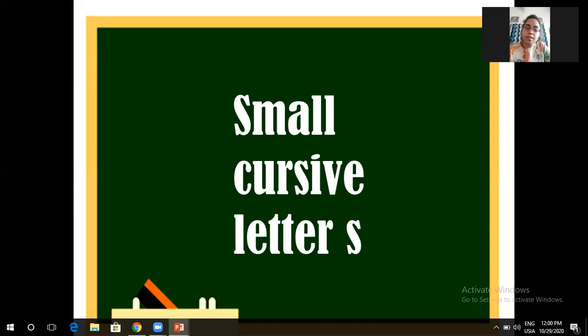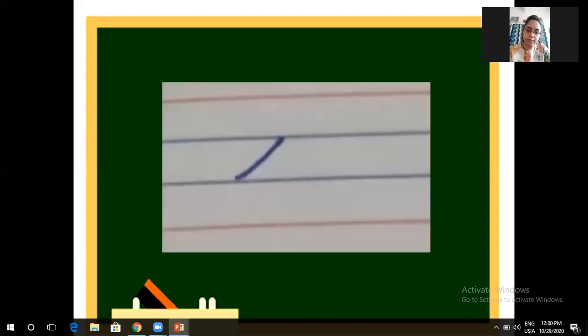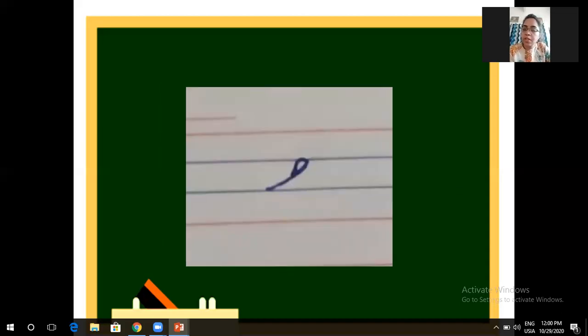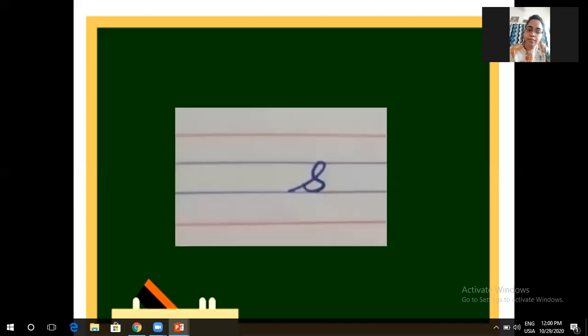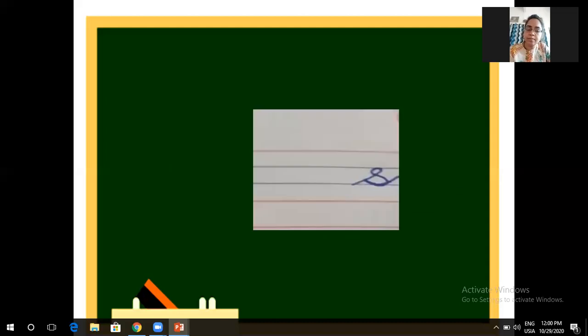Yes. Next is small cursive letter S. So again, you'll start from the third line, go up, touch in a slanting way, make a curve. Again, make a curve, touch the slanting line and slightly upwards. Make a slanting line upwards, slightly up. So this is S.